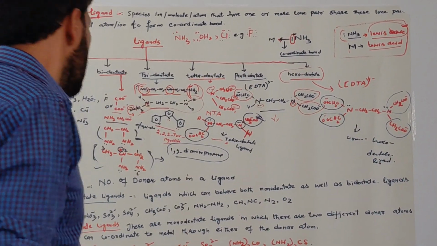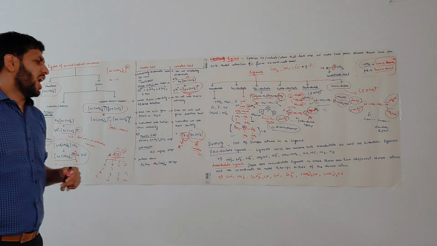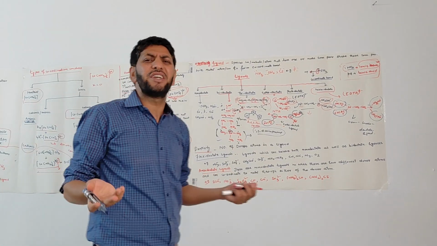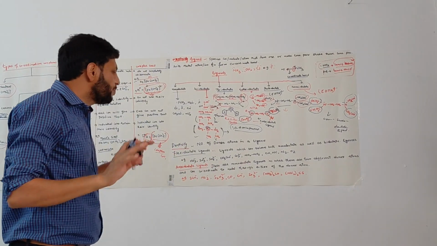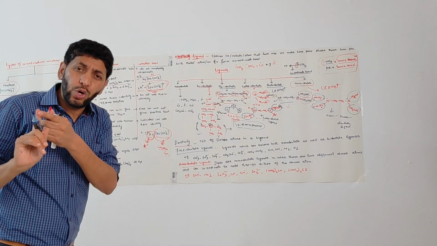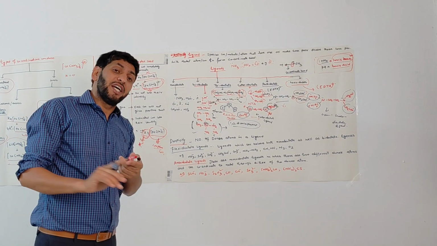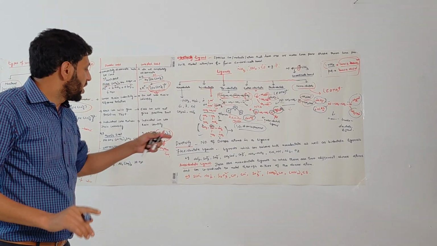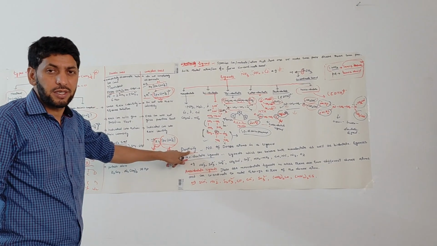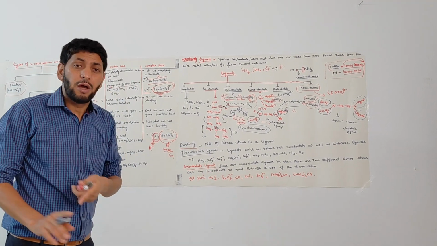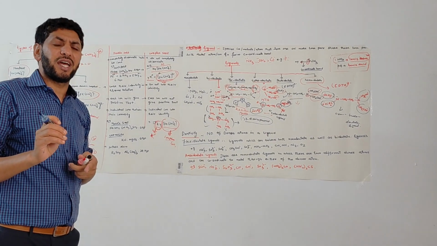Okay. Now moving to another concept, I have shown here denticity. What actually is denticity? Denticity is simply how many donor atoms are present in a ligand, and that number of donor atoms represents the denticity of the ligand. Denticity is nothing but the number of donor atoms in a ligand.